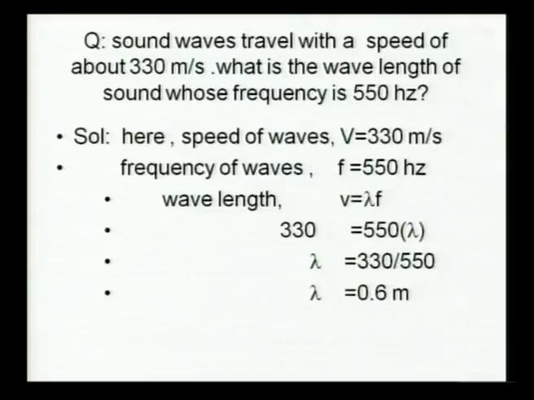By applying these values in the given equation, we get 330 equals 550 into lambda. By transposing 550 to the RHS, we get lambda equals 330 by 550. By cancelling, we get the answer 0.6 meters.